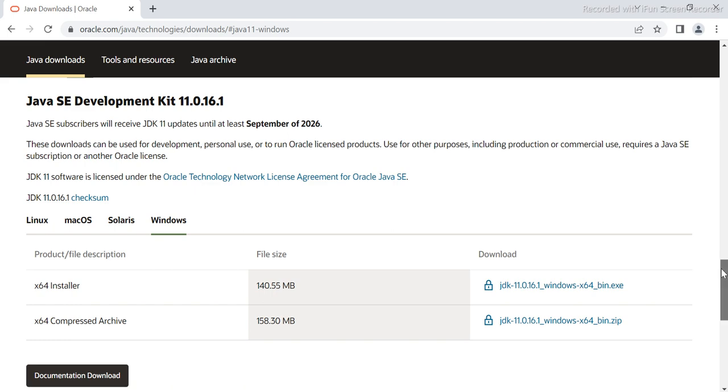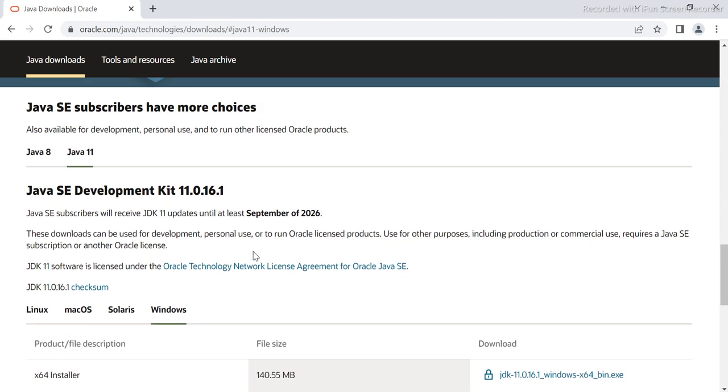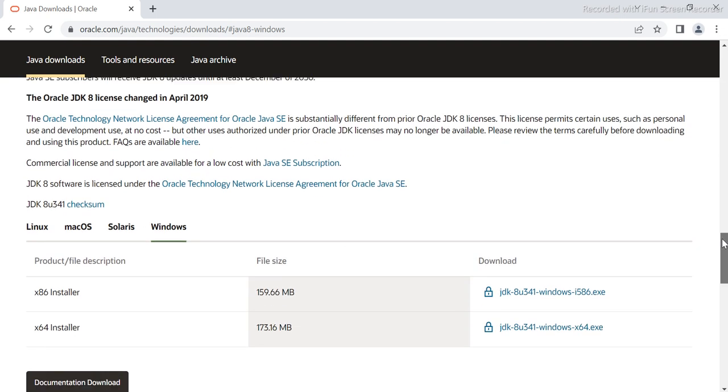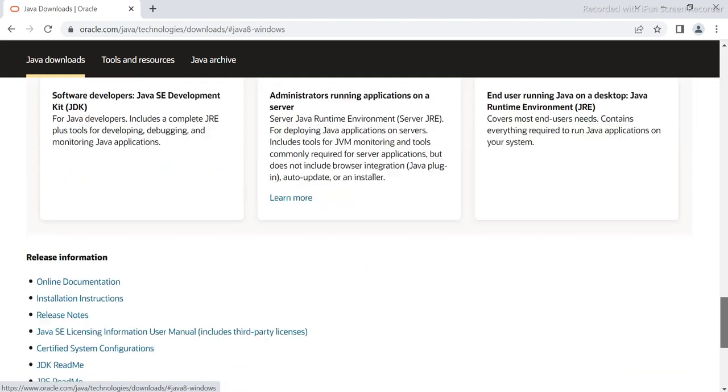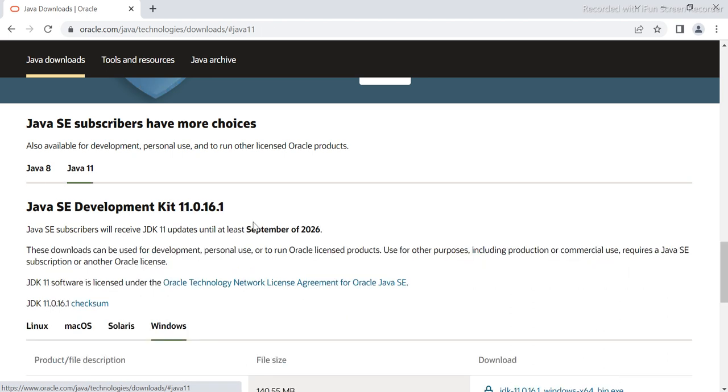Let's use JDK 11. Okay, so I just want to use this particular version, which is Java 11.